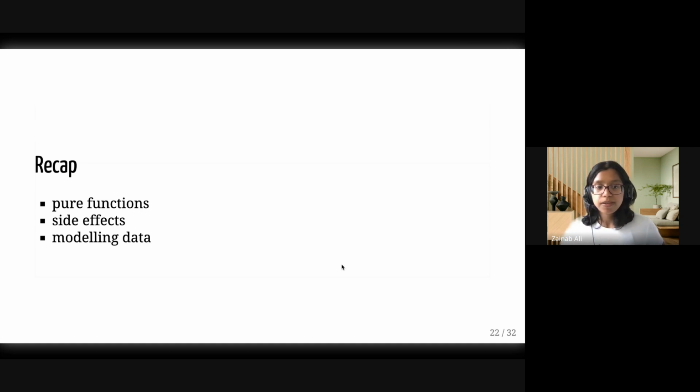So here's a quick recap. We've had a look at pure functions. So we've seen that a pure function is one that just evaluates to its result and doesn't have any side effects. We've also had a look at side effects. And we've also had a look at how to model data.